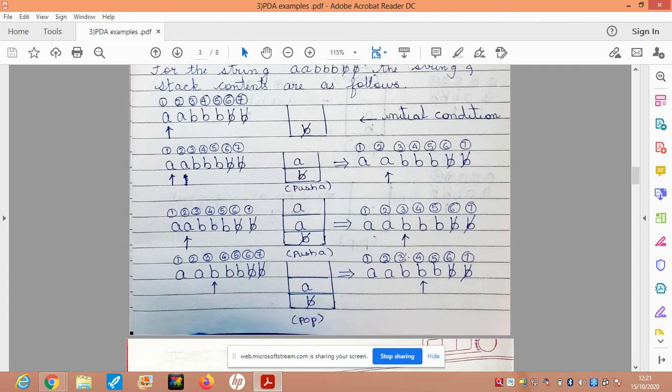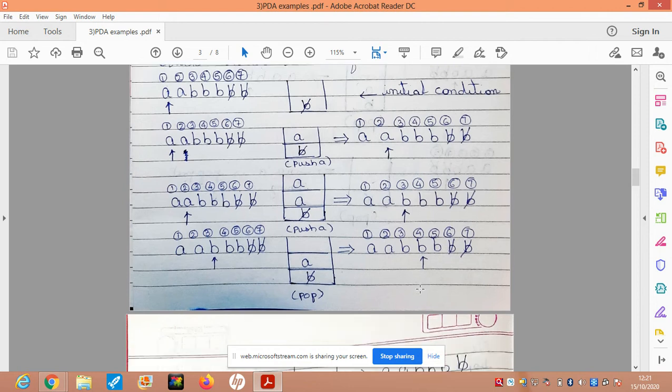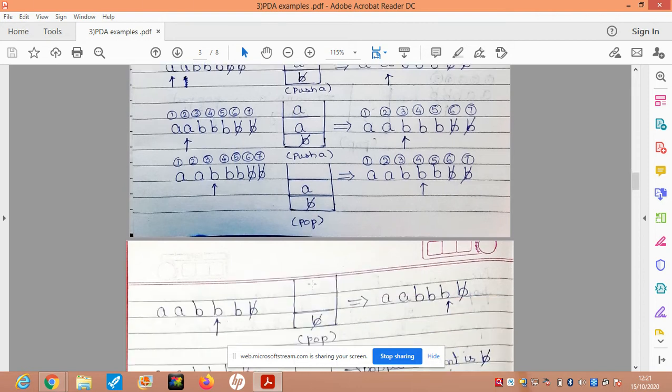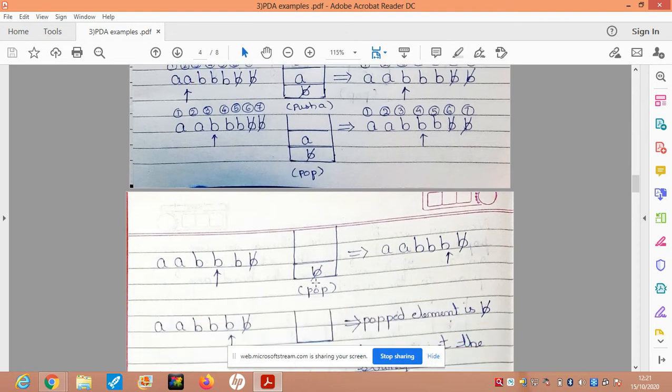For the first B that I'm reading at the third position, I pop an element. The popped element is an A. So the read head moves one place to the right, and I've got a single A followed by a blank character on the stack. For the second B, again I have read a B, so I'm supposed to pop an element from the stack. The popped element will be an A. Now my stack only contains a blank character, and the read write head is moved one place to the right.